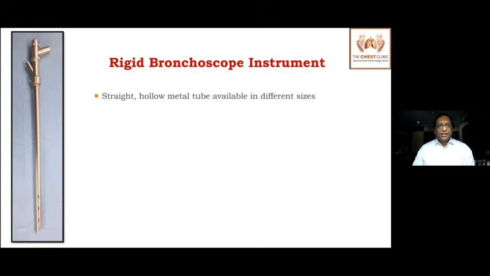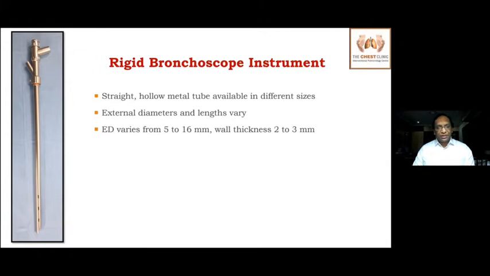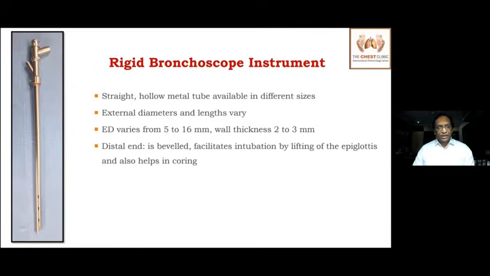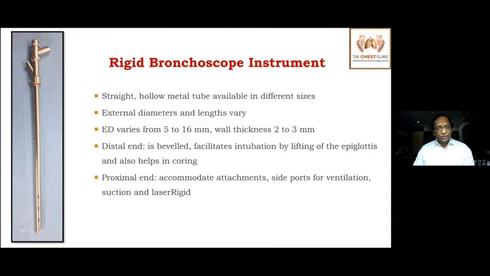So basically it is a straight hollow metal tube available in different sizes. The external diameter and also the length will vary. It varies from 5 to 16 mm and the wall thickness varies from 2 to 3 mm. If you come to the distal end, the distal end is beveled, which facilitates intubation by lifting the epiglottis and is also used for coring of the airway tumors.